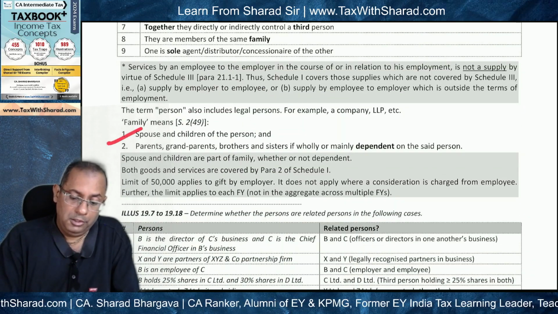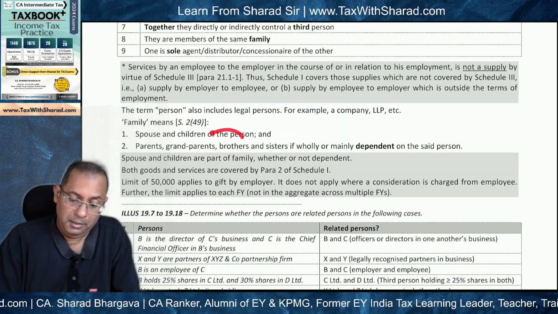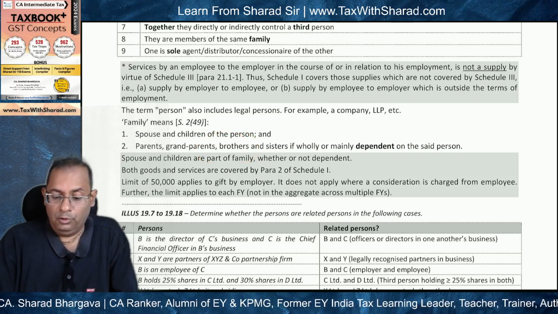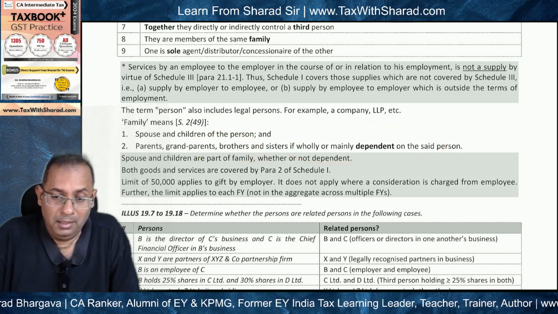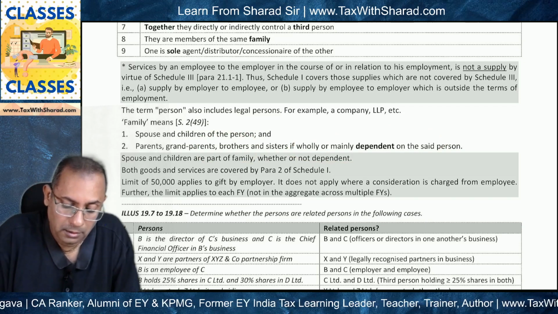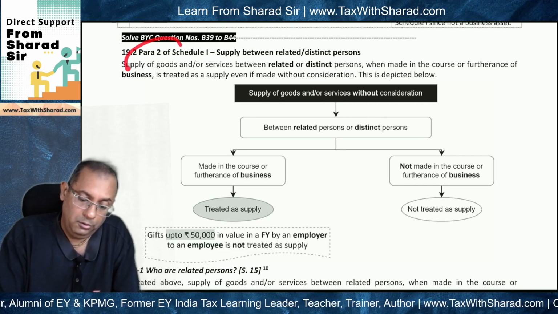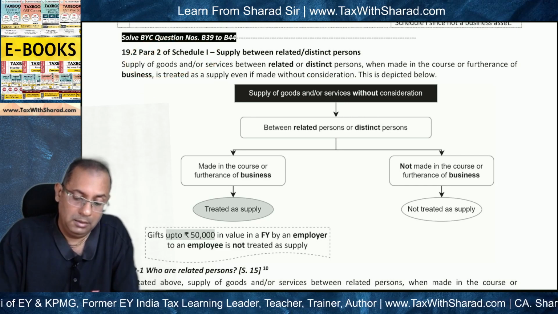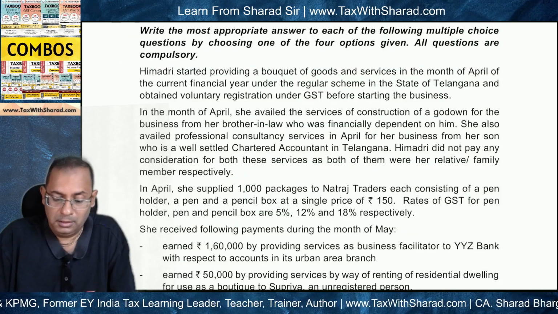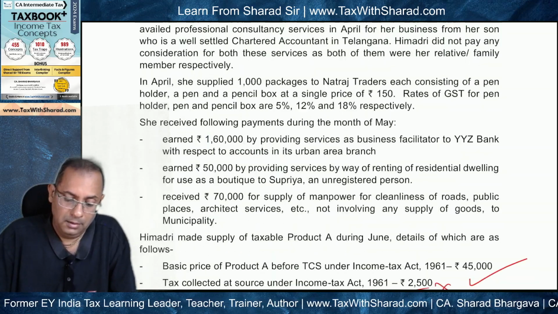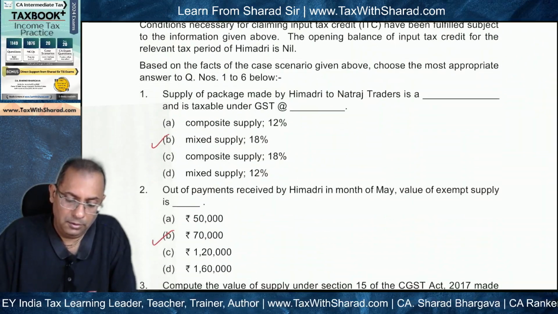Family means a spouse and children of the person, and parents, grandparents, brothers, if wholly or mainly dependent on the said person. But brother-in-law is not included in the term brother, and therefore brother-in-law is not a related party, and therefore para 2 of schedule 1 is not applicable. And since there is no consideration, this transaction will not be treated as a supply. Okay.